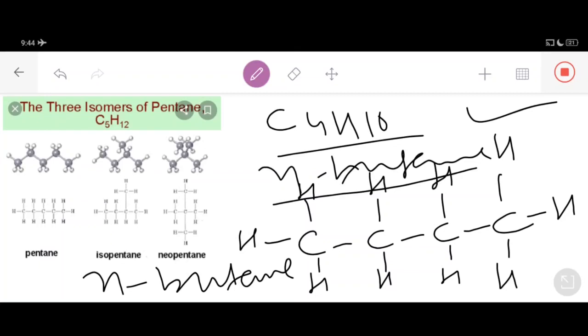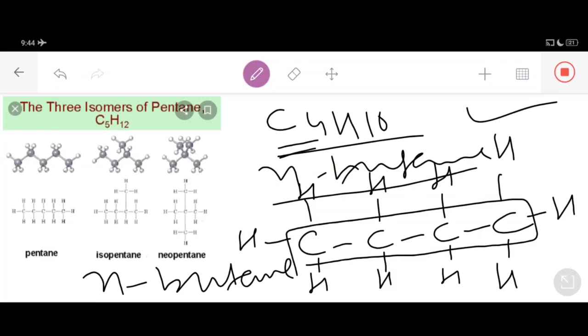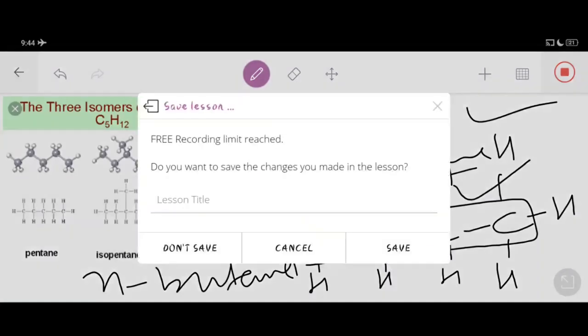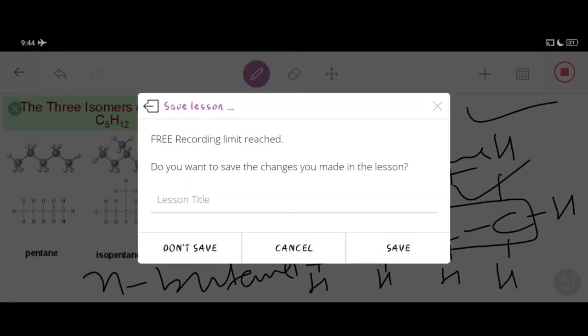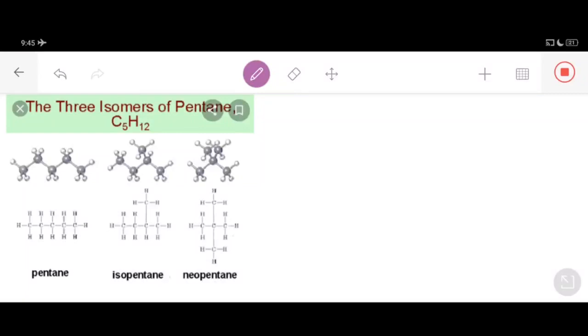If somebody asks what you mean by normal butane, you should answer in a jiffy that, as far as n-butane is concerned, all the 4 carbon atoms are joined in a continuous chain. Look, it's a continuous chain of carbon atoms, dear students. That's why this is normal butane, the structure for C4H10. So this was the normal butane.